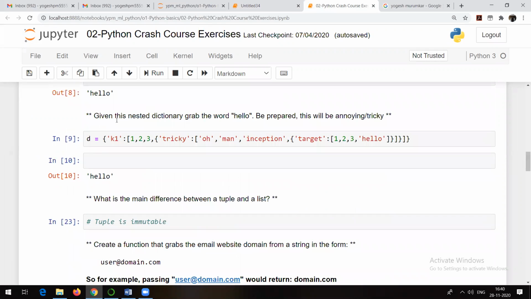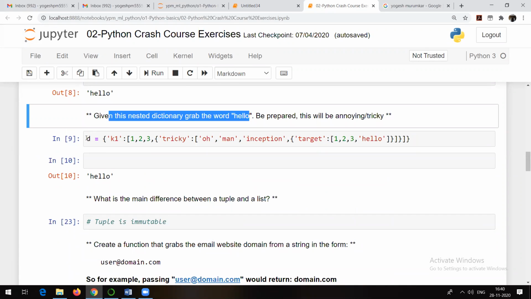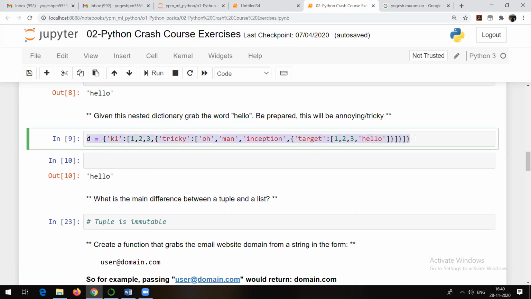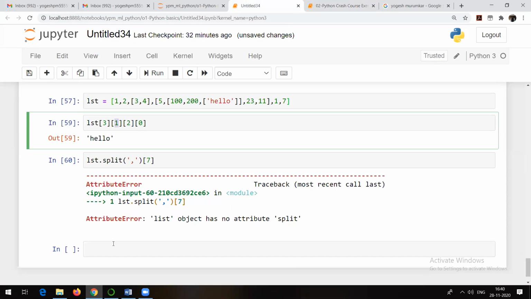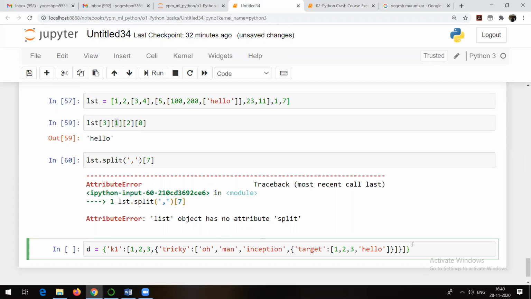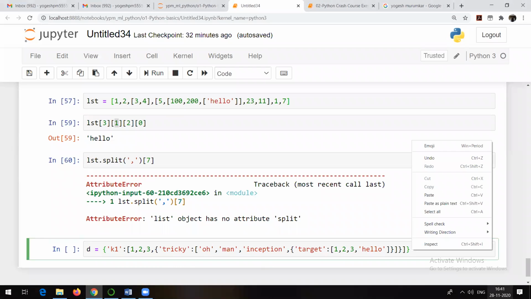Yes, this one. Given this nested dictionary, grab the word hello. I will paste it in the chat box also. See, this is what your dictionary is, and you need to tell me the answer to grab the word hello. Let me send it to everyone in the chat box.